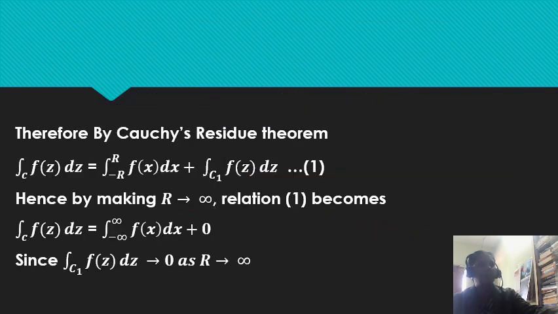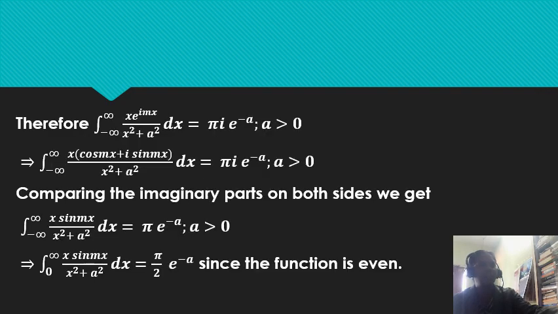Therefore, by Cauchy residue theorem, we apply the type 2. Just by letting r tends to infinity, we get the value of the second integral becomes 0. Therefore, integral over C1 f of z dz tends to 0 as r tends to infinity. Hence, we get the value to be pi i into e power minus a, and e power imx can be written as cos mx plus i sin mx. Just by equating the imaginary part, because our integration is x into sin mx, we equate on either side the imaginary part. Therefore, we get x sin mx divided by x square plus a square is equal to pi e power minus a.